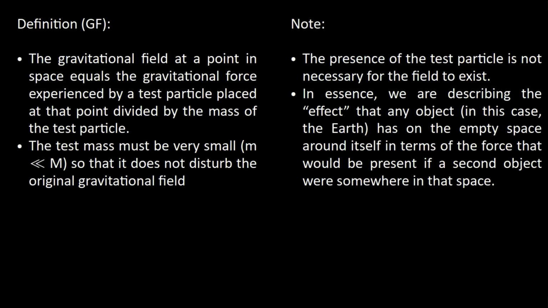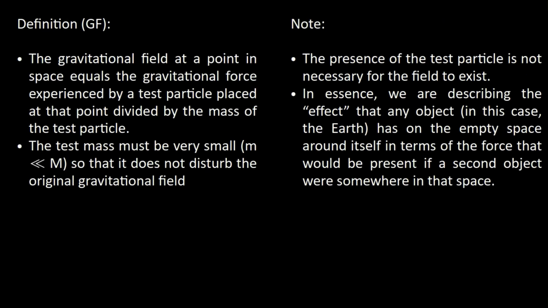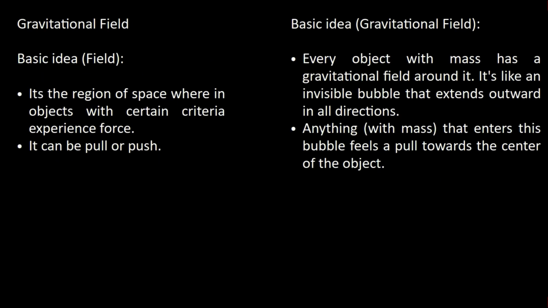So till now we have been talking about gravitational force in terms of two objects being present, pulling each other. No, it's not so. Gravity and the field will exist even though there is no second object. It will have its effect on the empty space around it, in terms of the force. So it will always exist even though we don't have the second mass. It sounds a bit philosophical, but that's the idea. That's the official idea. You just need to know it.